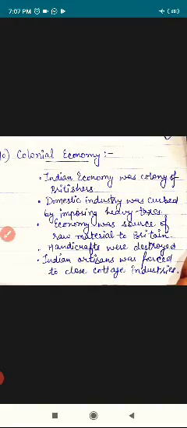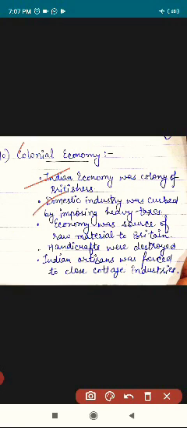Next is the colonial economy. Indian economy was a colony of Britishers, as we already know, and it employed the exploitation of Indian economy for the benefit of British economy. As we see, domestic industry was also curbed by imposing heavy taxes. Economy was source of raw material to Britain. Handicraft industries were also destroyed, and Indian artisans were forced to close the cottage industries.